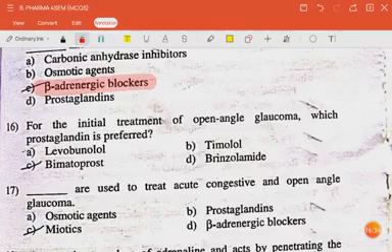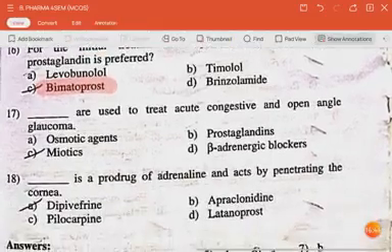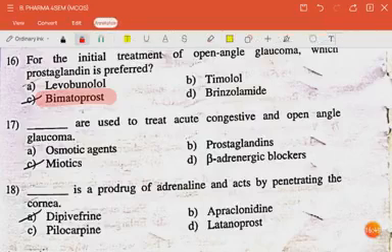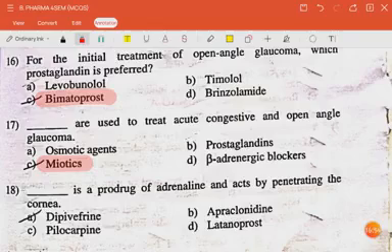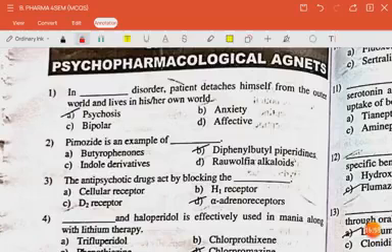The next question is: for the initial treatment of open angle glaucoma, which prostaglandin is preferred? The answer is bimatoprost. The next question is: dash are used to treat acute congestive and open angle glaucoma. The answer is miotics. The next question is: dash is a prodrug of adrenaline and acts by penetrating the cornea. The answer is dipivefrin. Next question is: in dash disorder, patient detaches himself from the outer world and lives in his own world. The answer is psychosis.